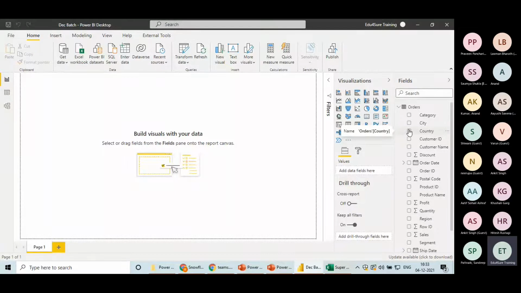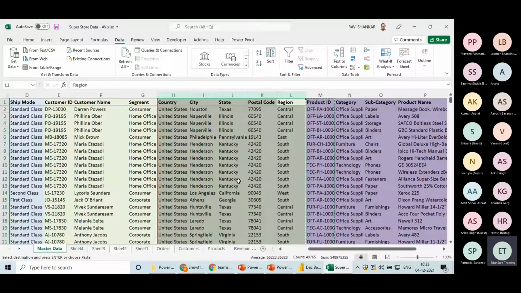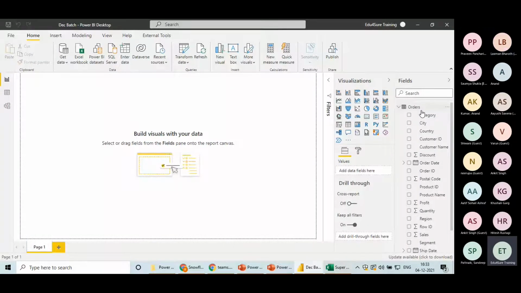Now here comes Power Query into the picture. This was the background I had to establish to connect you with Power Query. Now, is it clear why we need Power Query? Whatever we did in Excel, by copying this here and removing the duplicates and so on, we can do all that in Power BI using Power Query. Now how do we go to Power Query? On the main screen, there is no option for Power Query. Can you see any option here?